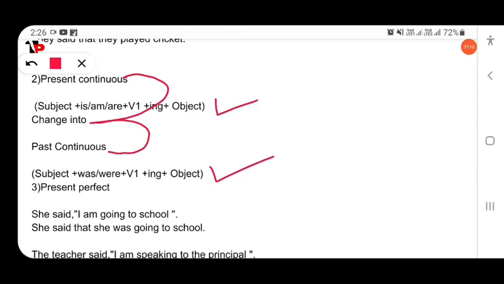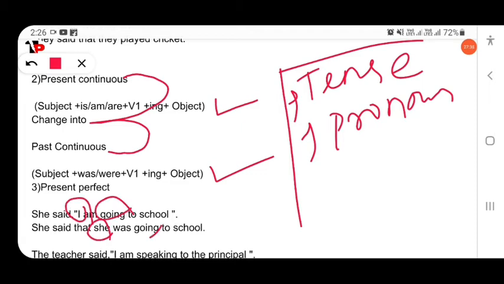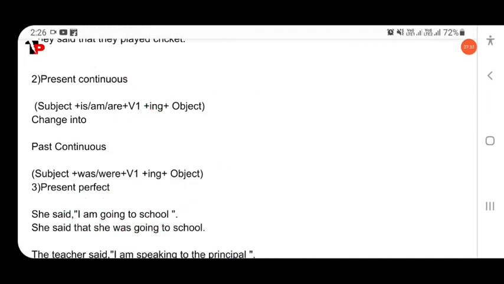She said, "I am going to school." So what also changes in this sentence? First, the tense changed. Yes, then next the pronoun is also changed. So, she said that she was going to school. Here I changed into she, and "I am going" changed into "was going." Clear? So you have to just remember all the rules carefully.